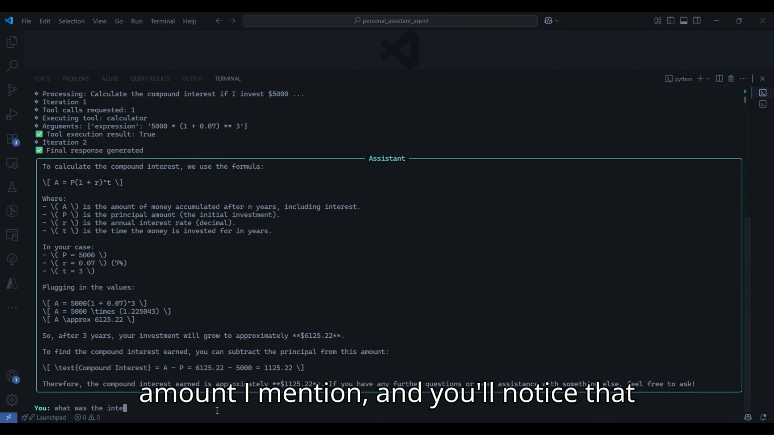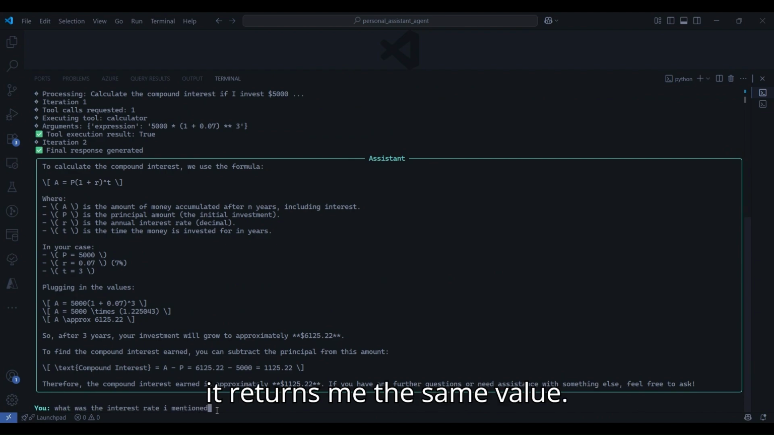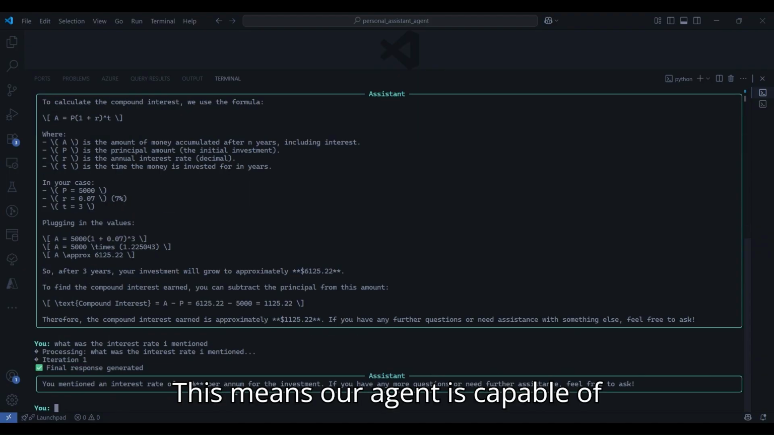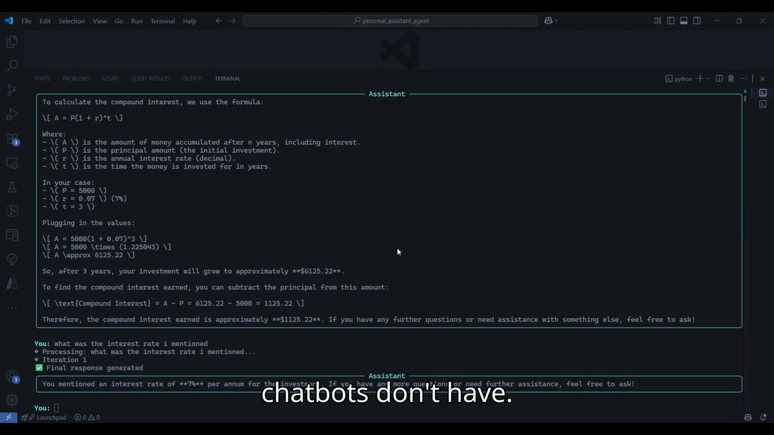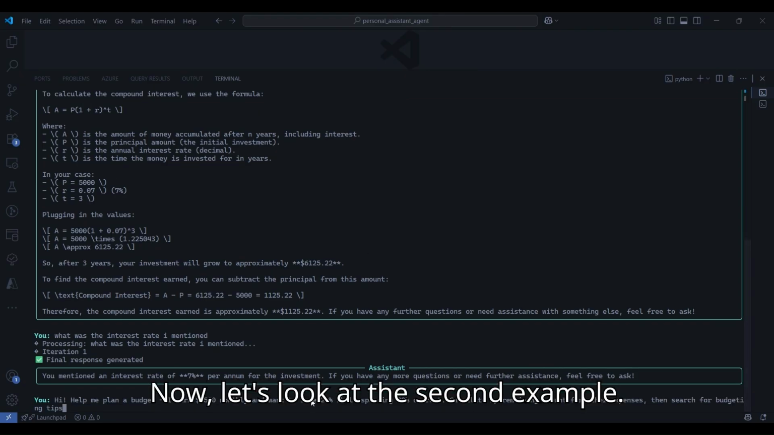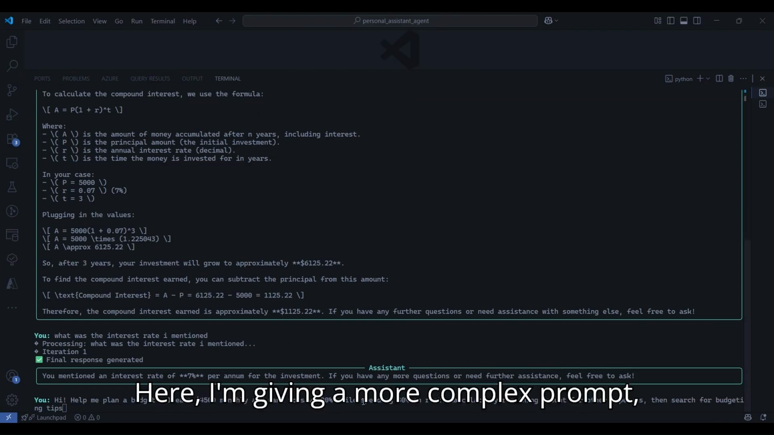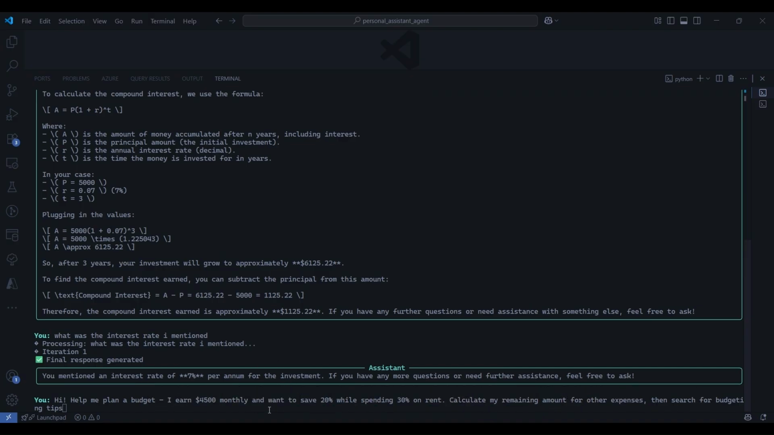Next prompt, I'm going to ask what principal amount I mentioned, and you'll notice that it returns me the same value. This means our agent is capable of remembering what I said, which normal chatbots don't have. Now let's look at the second example.